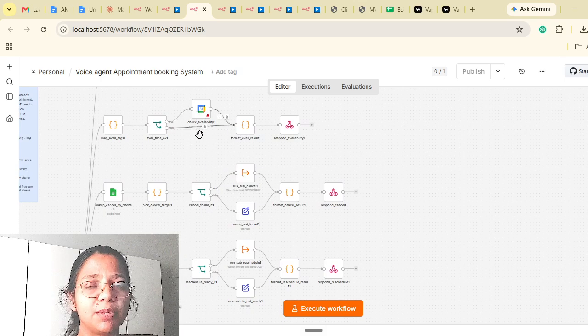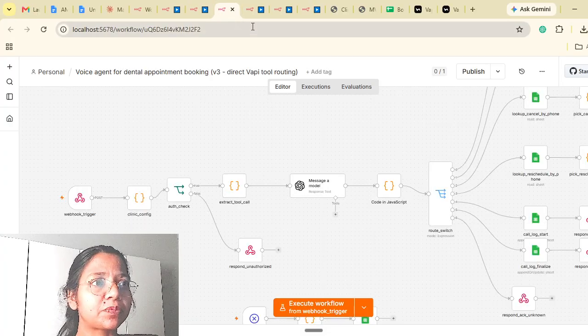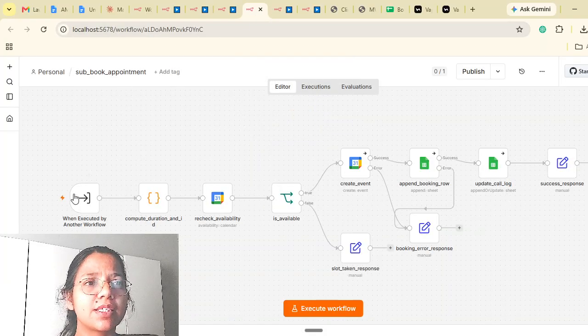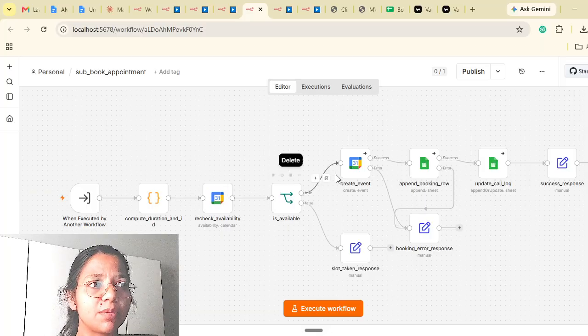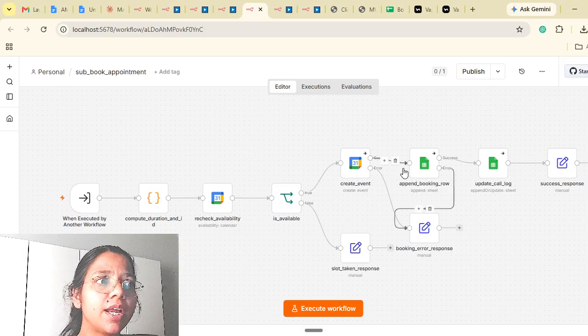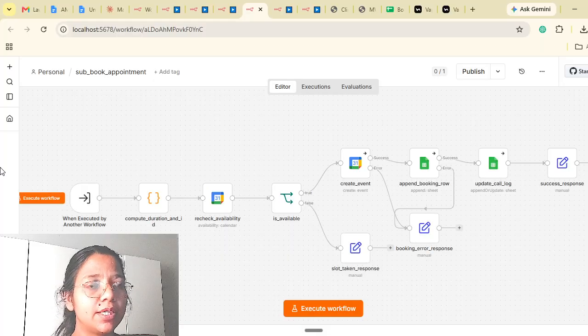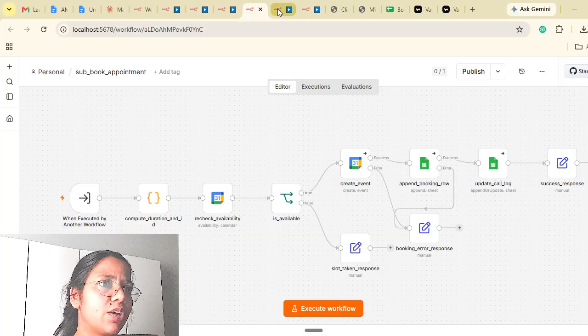availability, to check availability if the customer wants to book an appointment. First, this is the sub-workflow for booking an appointment: it checks the calendar for availability. If a slot is available, it creates an event inside the calendar and appends a row inside the sheet showing that this person booked for this date. And if you want to use any CRM or other database, over here we can use Airtable or Supabase, or anything, whatever the customer likes or uses.